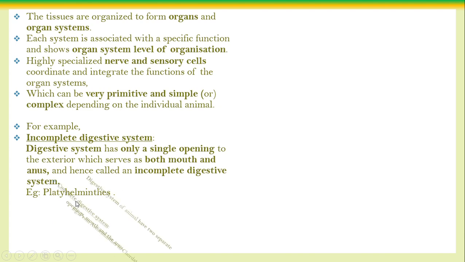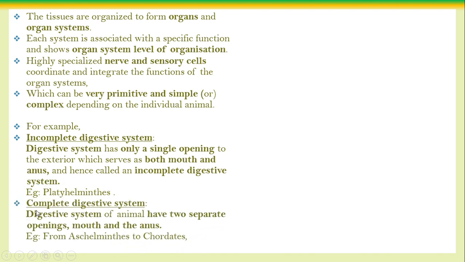In some animals we see a complete digestive system. The digestive tract has two separate openings. One is in the anterior, another one is in the posterior. One in front, one at the back. One acts as the mouth, another one acts as the anus. So two different openings for the ingestion of food and also the egestion of the waste.